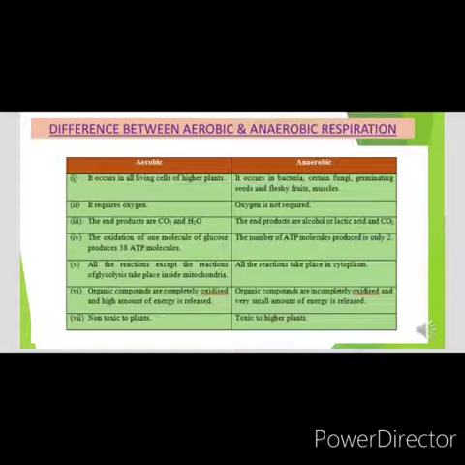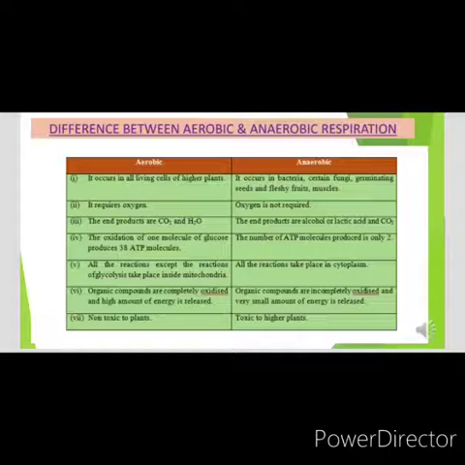In aerobic respiration, oxygen is required, and in anaerobic respiration, oxygen is not required. The end products of aerobic respiration are carbon dioxide and water, and the end products of anaerobic respiration are alcohol, that is ethyl alcohol, or lactic acid, and carbon dioxide.